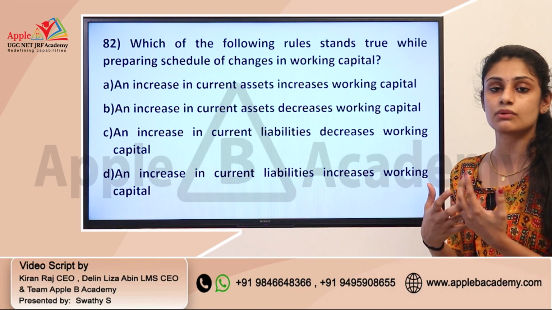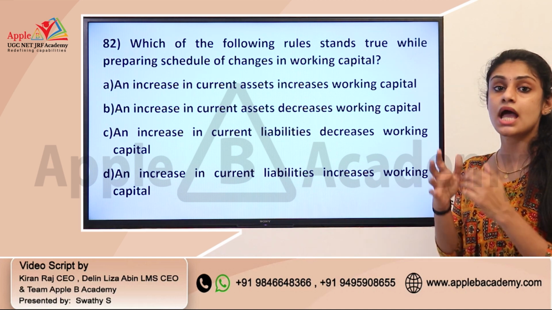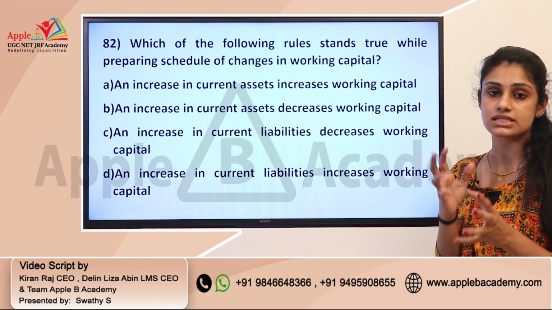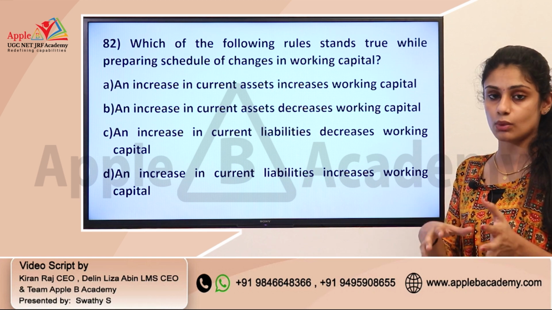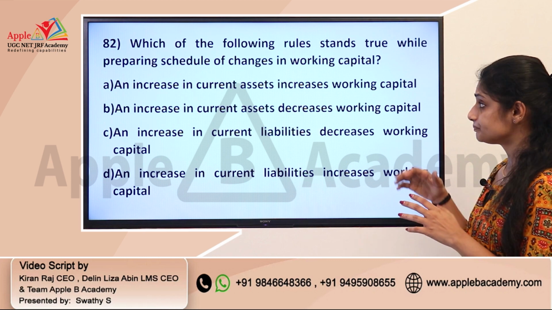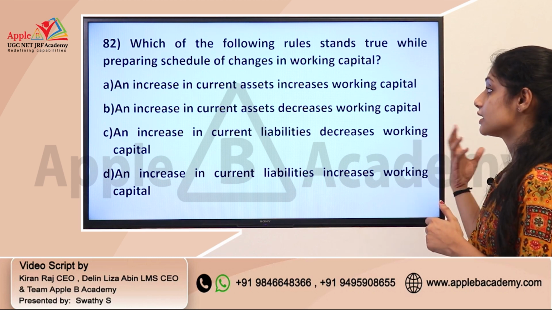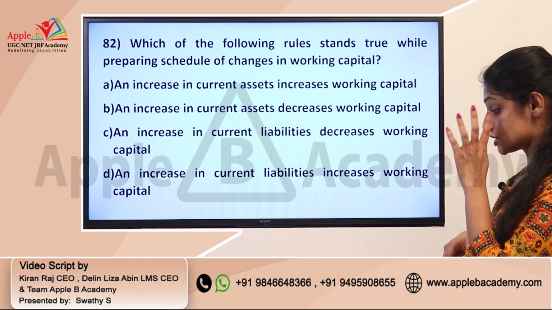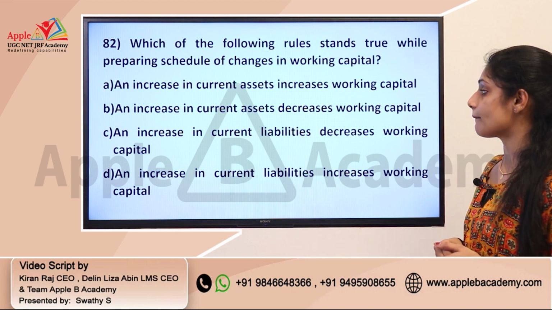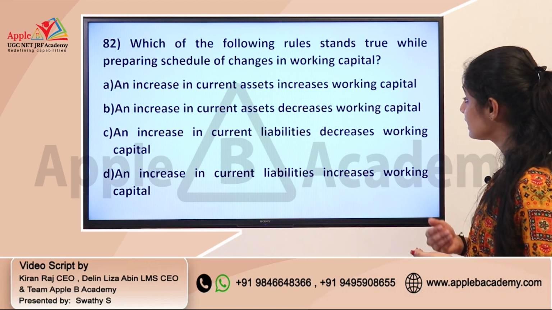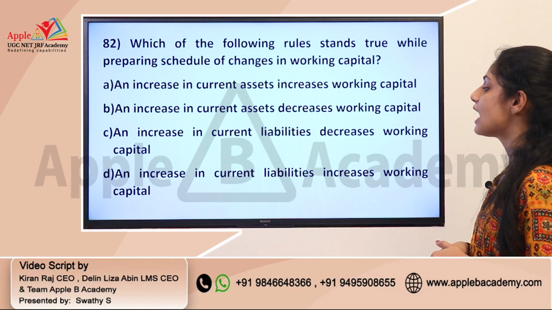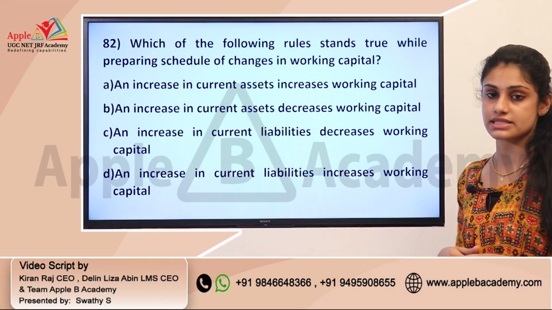In the fund flow statement, we prepare a schedule of working capital changes, and there we have two rules about the changes happening in current assets or current liabilities, and what will happen to the working capital. You should identify the correct combination connected with this rule. An increase in current asset increases working capital, an increase in current asset decreases working capital, an increase in current liability decreases working capital, an increase in current liability increases working capital.